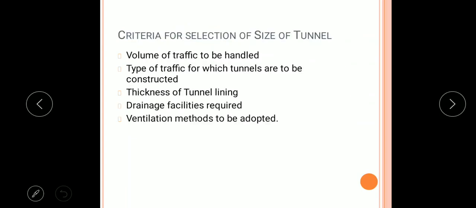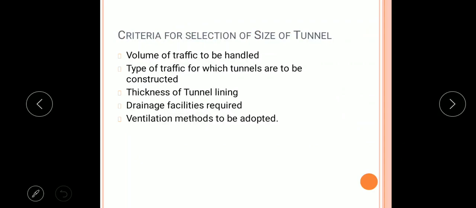Coming to the next point, what is the criteria for selection of size of tunnel? So, the factor which affects the size of tunnel is volume of traffic to be handled. So, if there is heavy traffic, in that case large tunnels should be constructed, and if traffic is small, in that case smaller tunnels should be constructed.